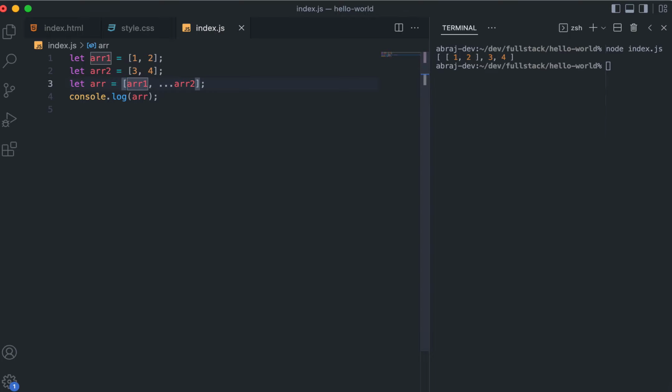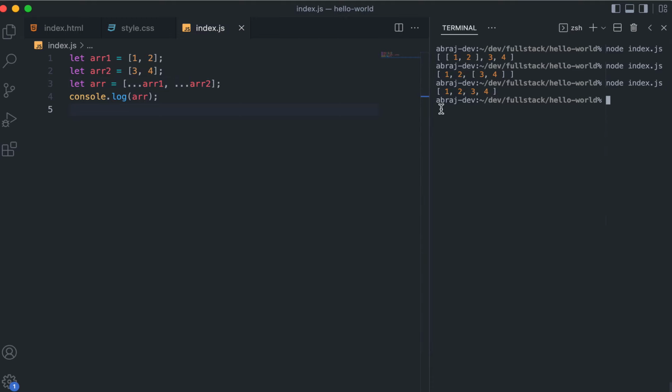Similarly, if I had done this with the first one, then you can clearly see that it is 1 2 and then this part is an array. So you can now clearly understand what this spread operator is doing: taking the contents and spreading them inside this thing. More importantly, if you are spreading an array, then here also you have to use the array notation.